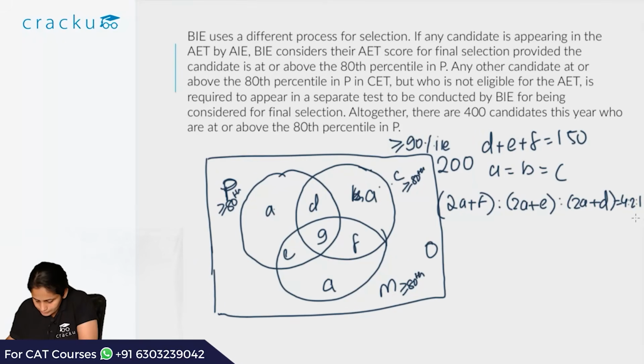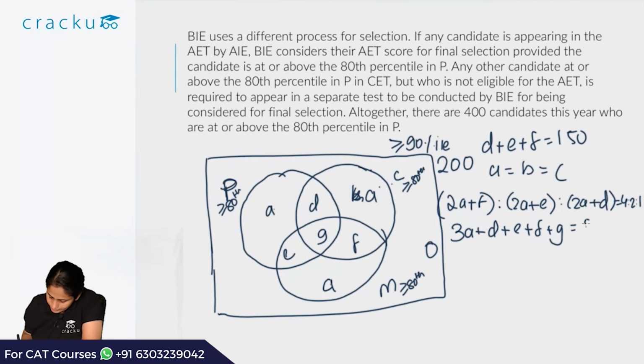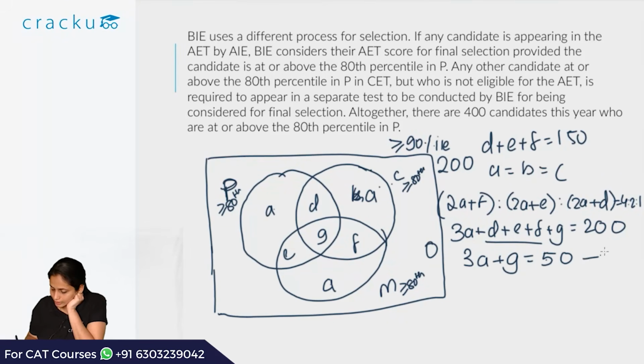So let's consider the fact that we have already removed almost everything as such. So we have 3A plus D plus E plus F plus G is 200. That is the sum of all the elements of the set. The number of elements outside the 3 circles is 0 as has been given by the first condition. D plus E plus F is 150. So 3A plus G will be 200 minus 150, that is 50. So this is the one condition we have.